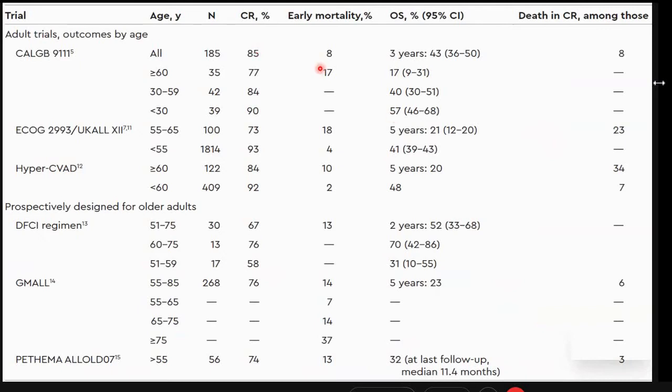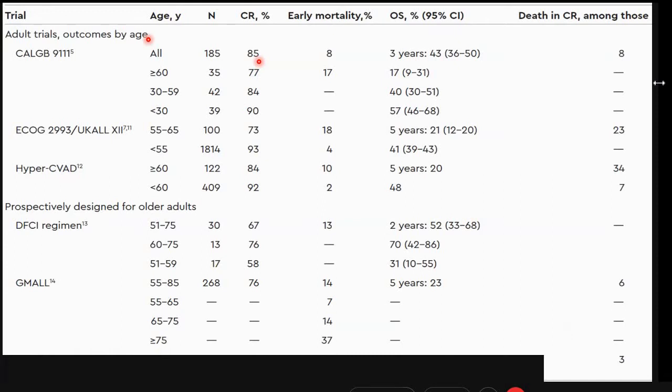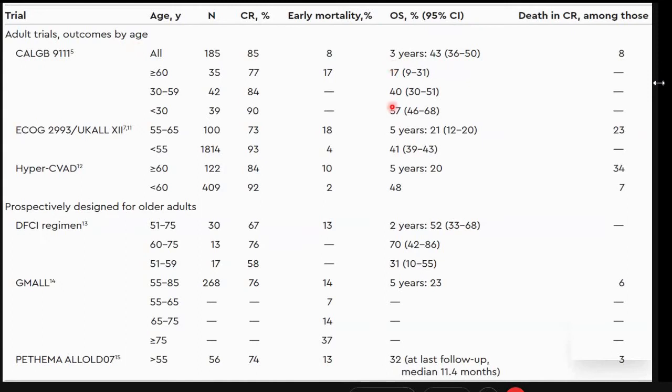Now this is a series of adult ALL. Please take note of the age at which these studies have been conducted. More than 60 years, 55 to 60 years, 51 to 75 years, and please concentrate on this column of the overall survivals. 3 years survival, and mind you, these are all multicentric, prospective, and some retrospective trials from the Western world.